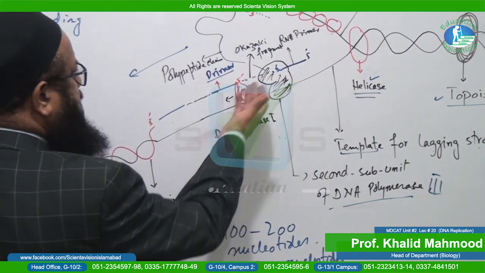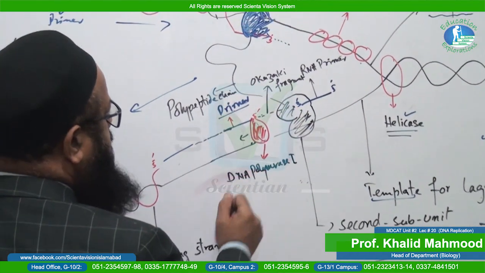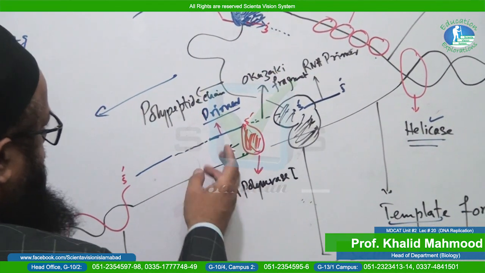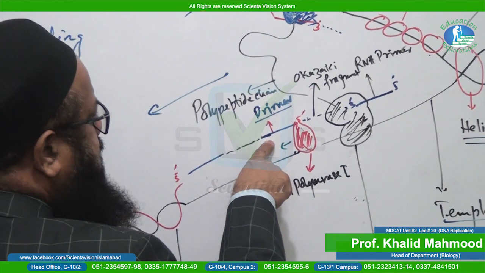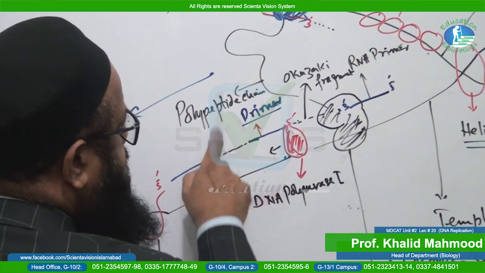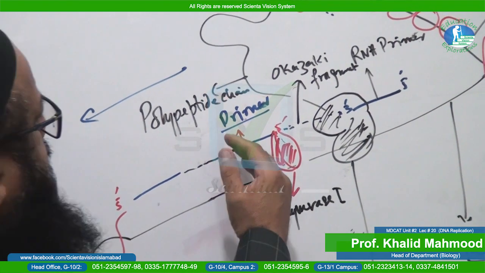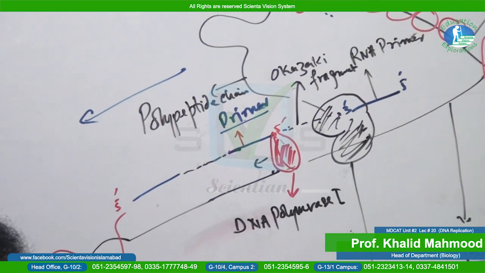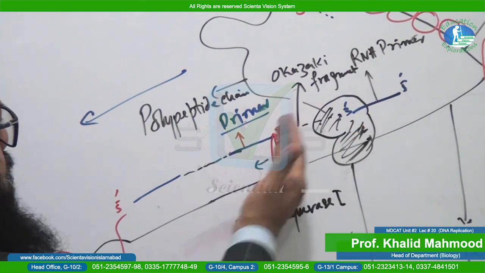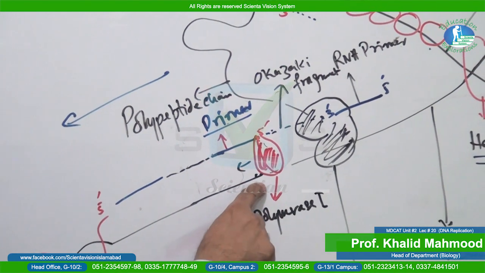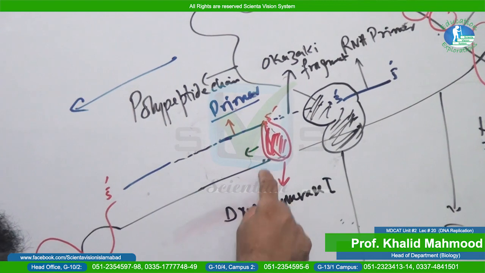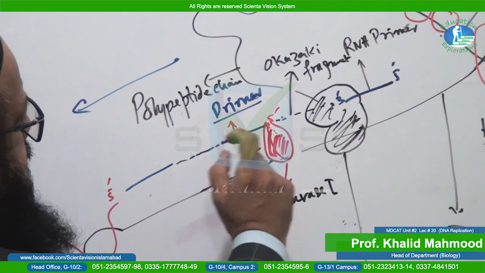You can observe that the Okazaki fragment is formed, and again we have shown the already formed primer over here. How will this primer be removed? Keep in your mind that when the Okazaki fragment is formed, what is the position of DNA polymerase? This one is the position of DNA polymerase 1.